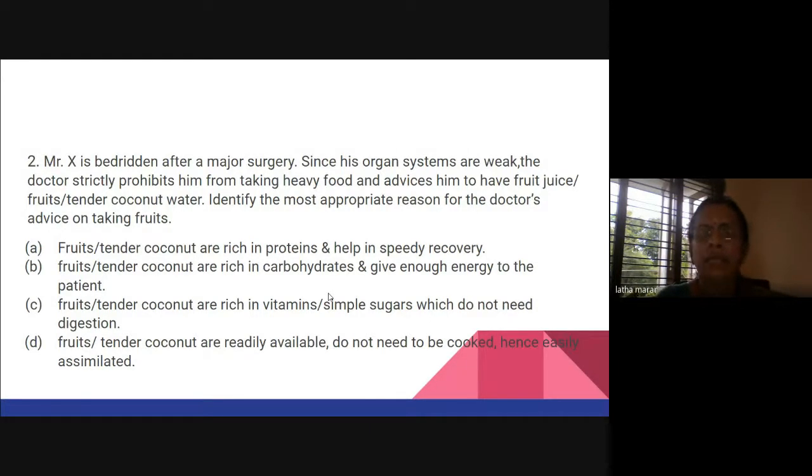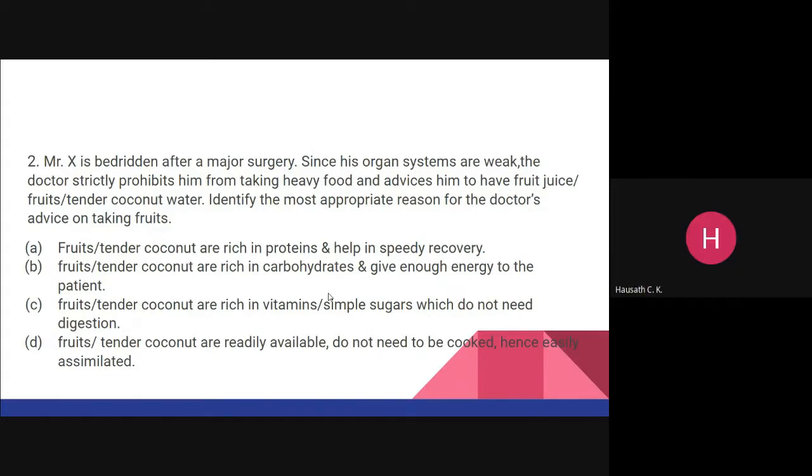It can be readily absorbed, even vitamins also. So based on that, I have framed this question: the most appropriate reason for the doctor's advice on taking fruits. So here the child will be able to analyze the reason why the doctor is advising to take only fruits. Or this question can be framed, yes.